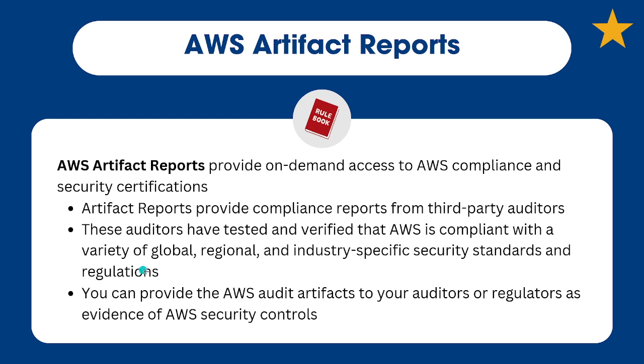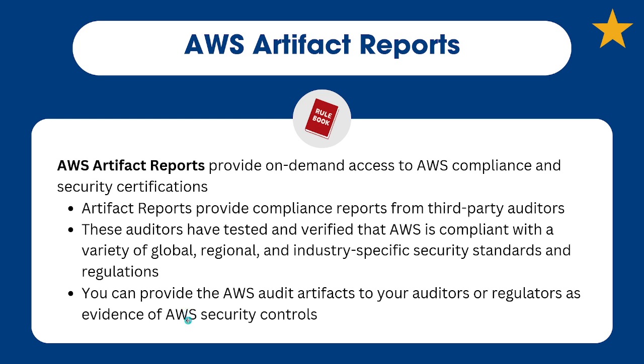So AWS brings in these auditors, and AWS brings in the Artifact Reports. And essentially, this is evidence and proof that the AWS cloud services that you're using can adhere, right, to the specific compliance requirements. So even if you have a really special case, a really special organization, real sensitive data, AWS has your back.